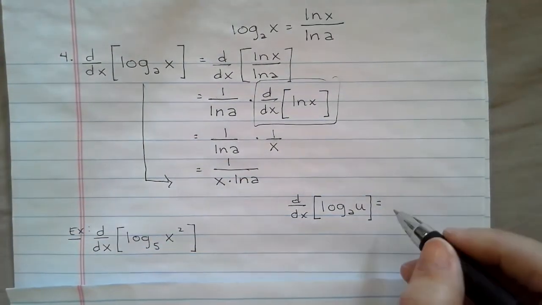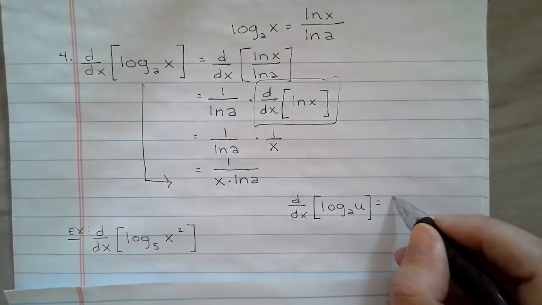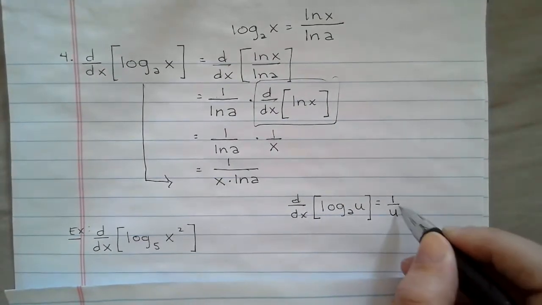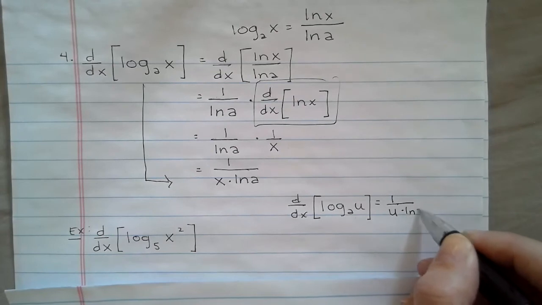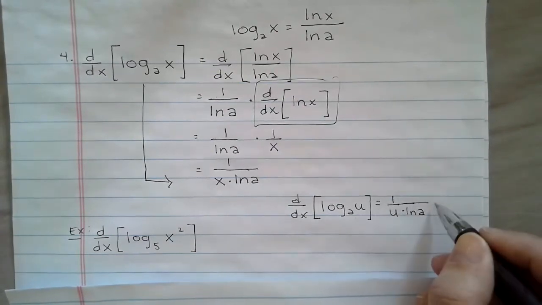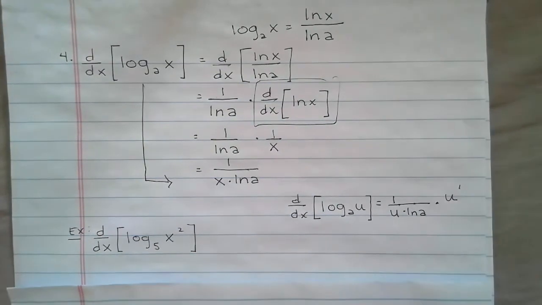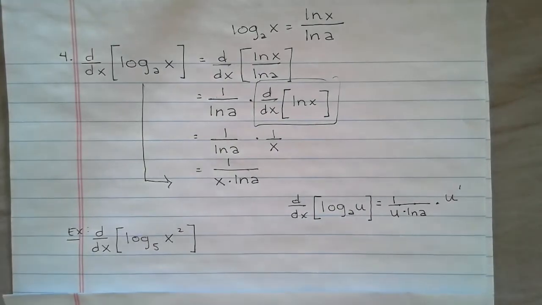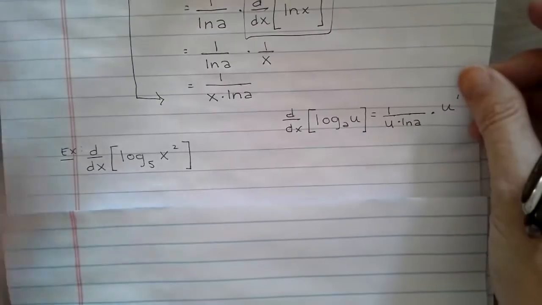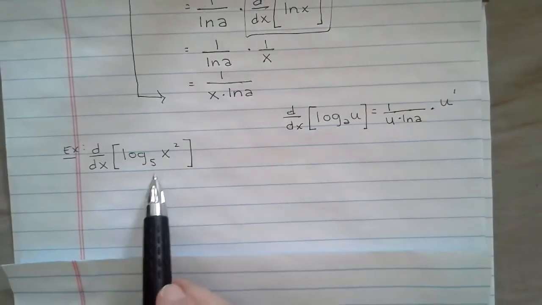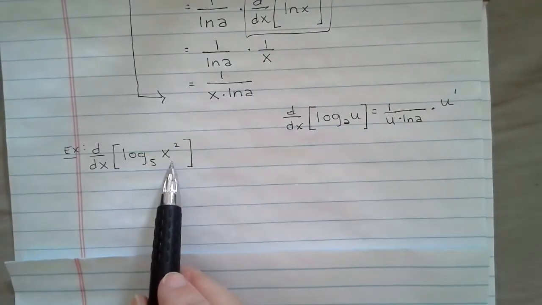And if we had something a little more complicated, we would get 1 over u times the adjustment factor. And we have to remember to go back and take the derivative of u. And let's give this a try. So this one looks a little more complicated than a plain old x.